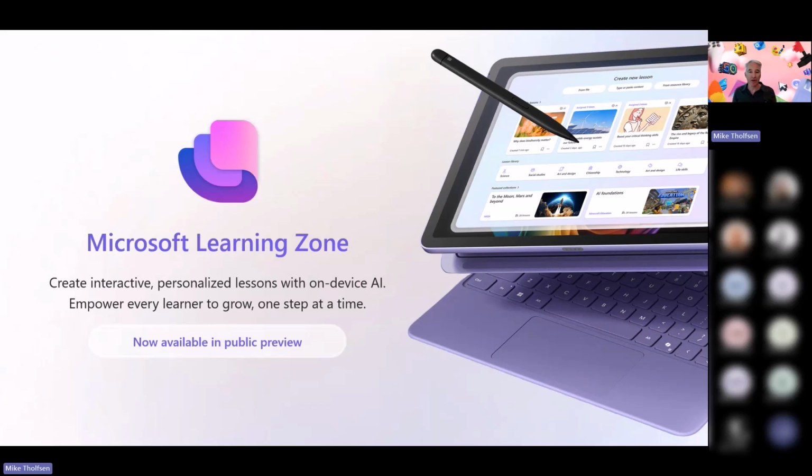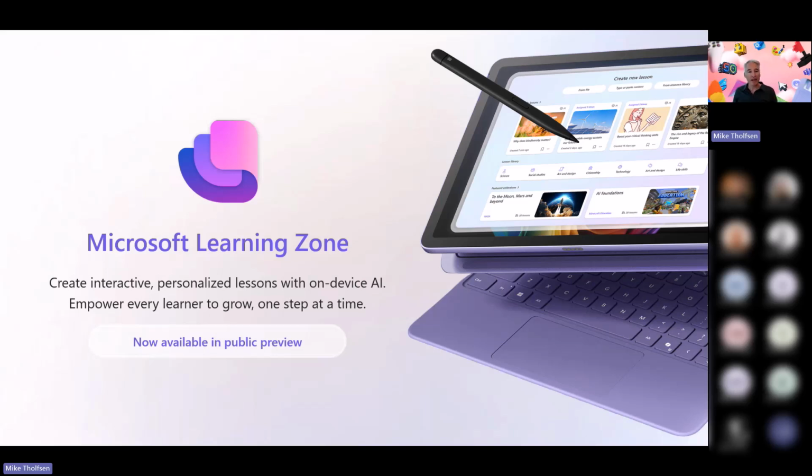Okay, so Learning Zone. Learning Zone is a brand new app that is part of the Copilot Plus PC. So what is a Copilot Plus PC? That is a new type of PC that has the AI model on board, meaning it's called a small language model. So it's an SLM, not a large language model, which is an LLM like ChatGPT. But an SLM, it's not as powerful as a full large language model, but it fits on the PC, and we can run AI locally or natively on the device.